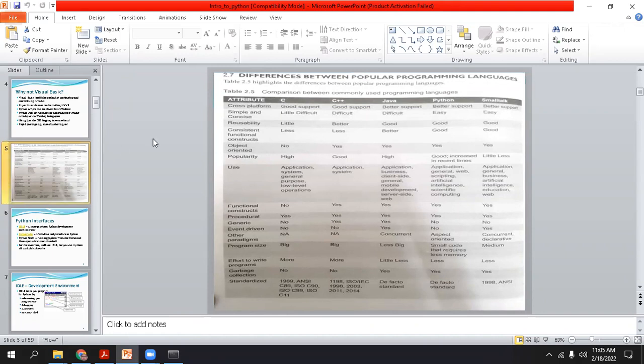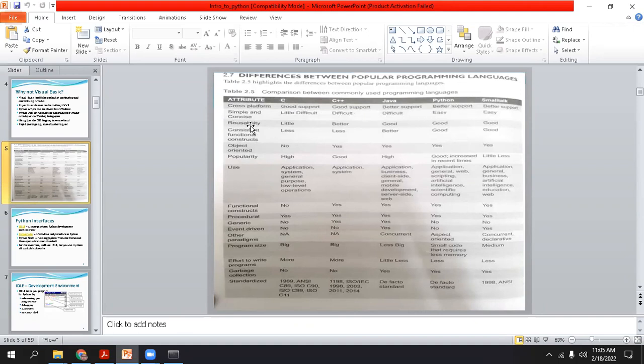Okay. Simple and concise. Second difference: C is a little difficult, C++ is difficult, Java is difficult, Python is easy. Understood? I'm not going to discuss Smalltalk. So the difficulty in terms of simple and concise on this point has changed from C to Python. I think all of you are noticing it.